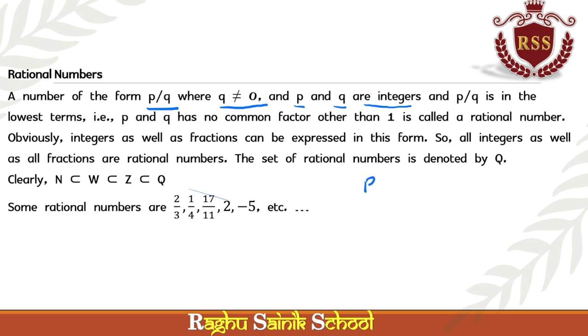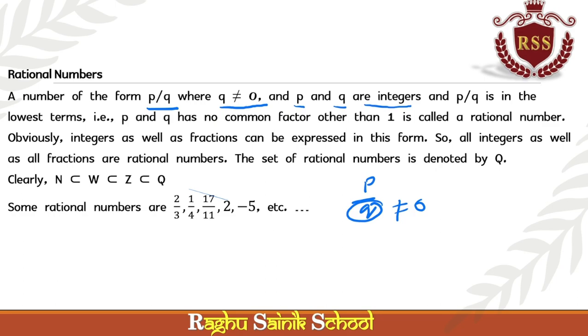Q must not equal 0, which means if it is 0, that is called undefined. Therefore that we call a rational number.